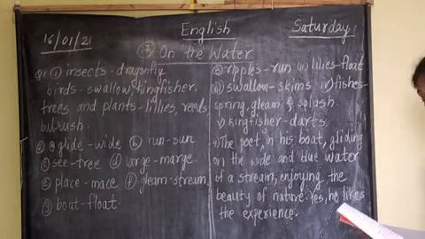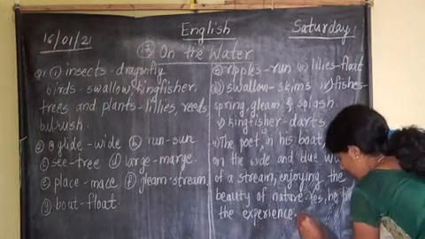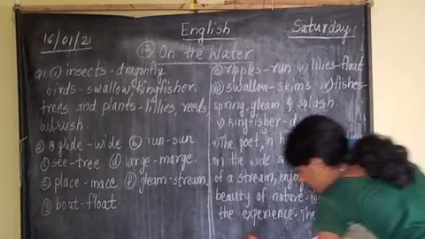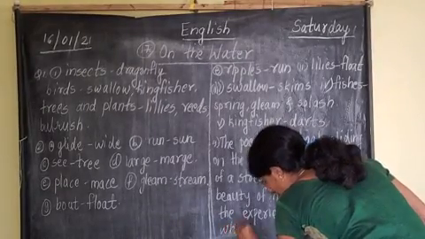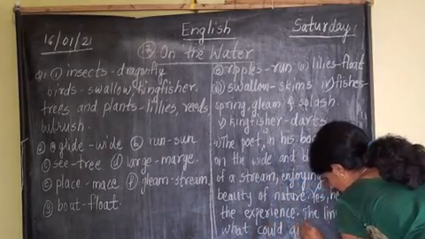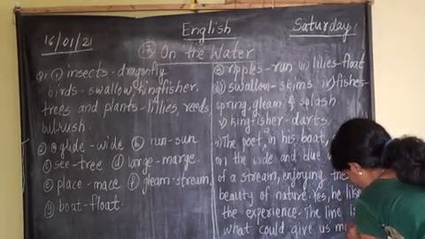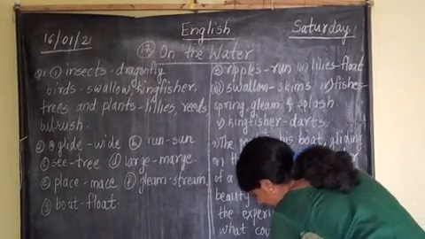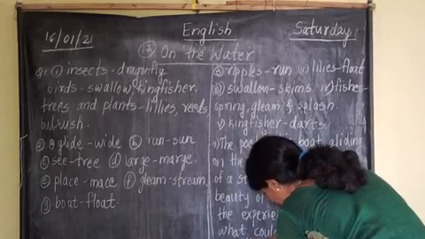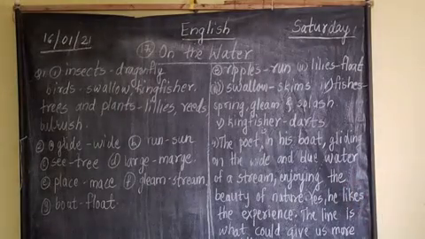And the line which tells this is: what could give us more delight? Which line tells? The line is, what could give us more delight? Delight. Understood? In this way we have completed all 4 question answers.